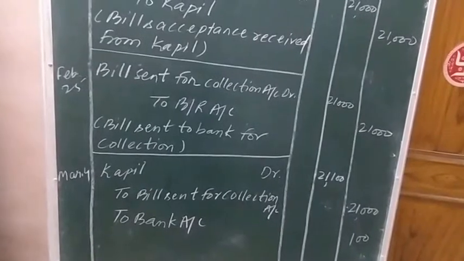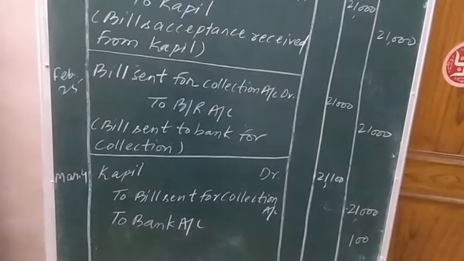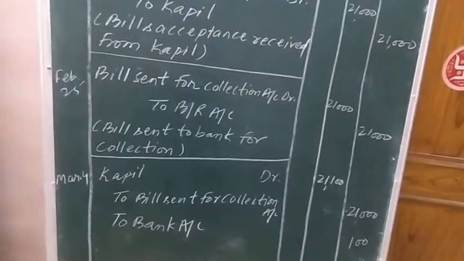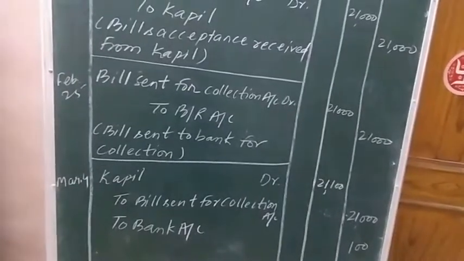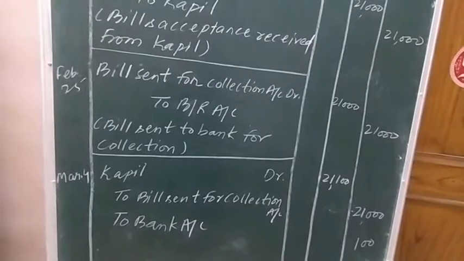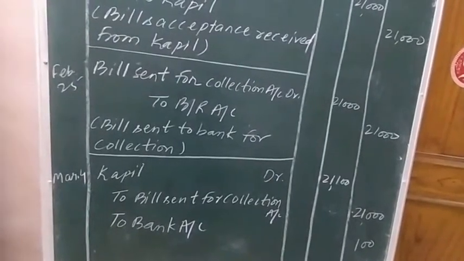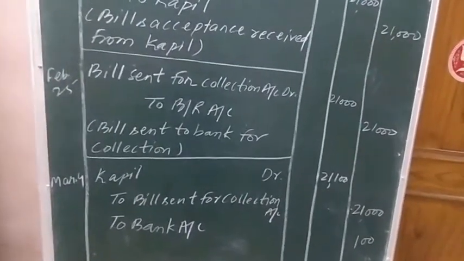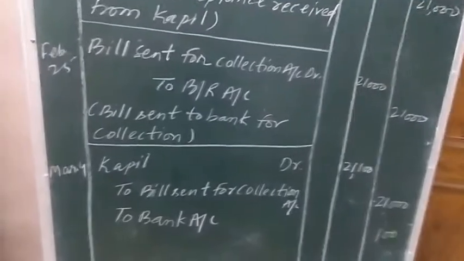For giving a legal notice to the debtor, Gaurav has to hire whom? A notary advocate, and the notary advocate will charge his noting charges.